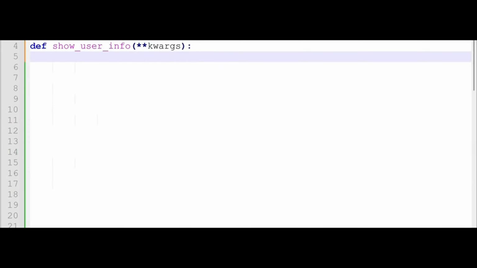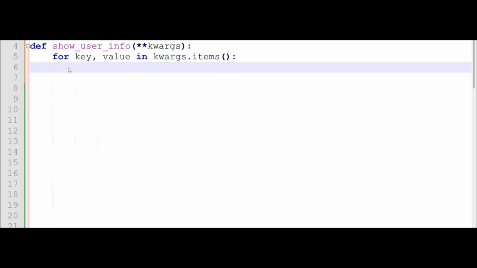In this example, we use keyword arguments. This is used when you don't know how many keyword arguments will be passed. We start by defining a function called show_user_info, and then to accept a variable number of keyword arguments, you use two asterisks and the keyword kwargs, and then close everything in parentheses and a colon. And we're going to introduce a for loop, because we're trying to loop through a Python dictionary.